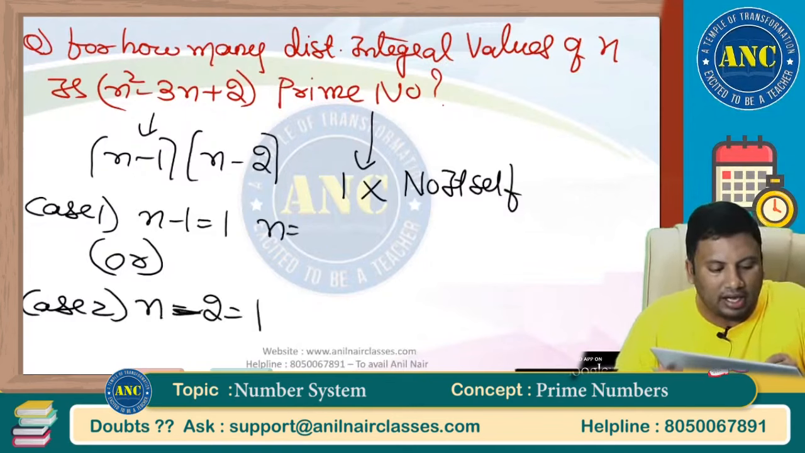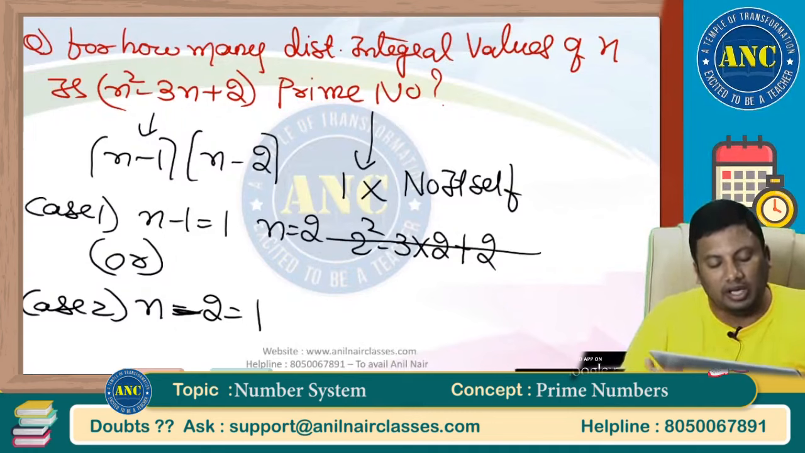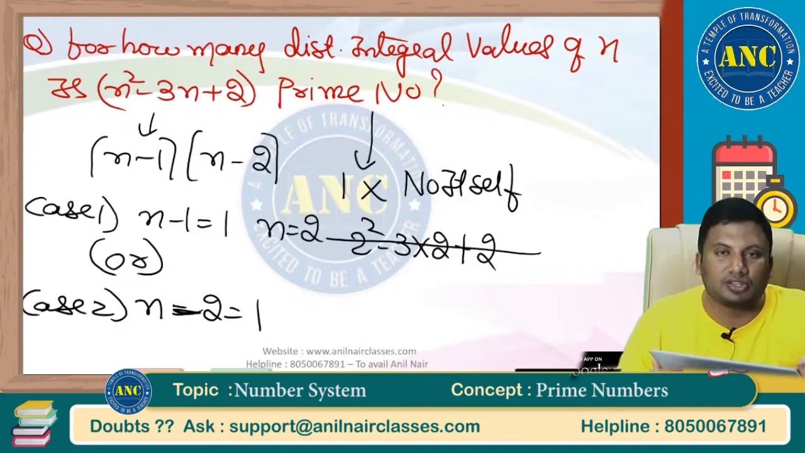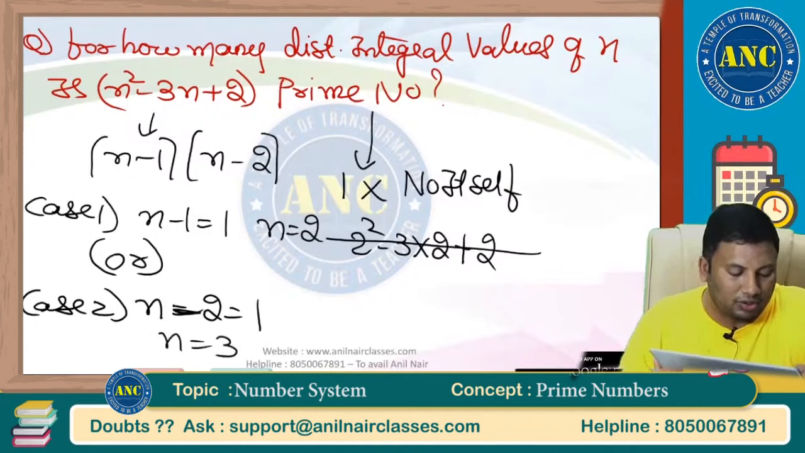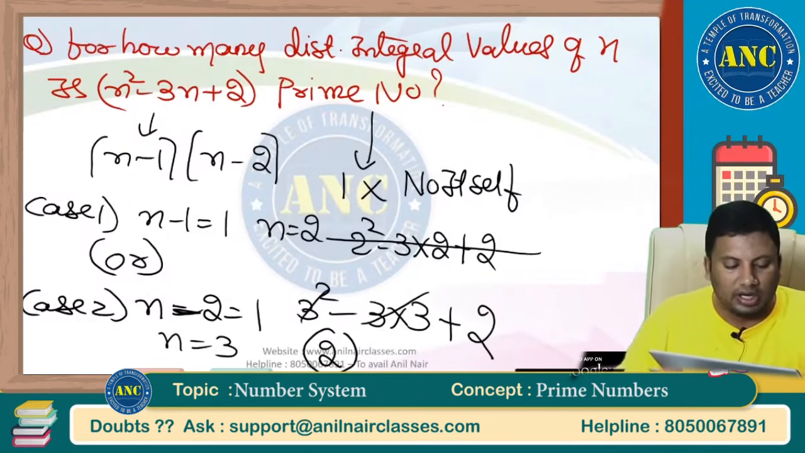So if n is 2, 2 square minus 3 into 2 plus 2 is 0. 0 is neither prime nor composite. If n minus 2 is 3, then 3 square minus 3 into 3 plus 2: 9 minus 9 cancels, and the answer is 2. 2 is a prime number.